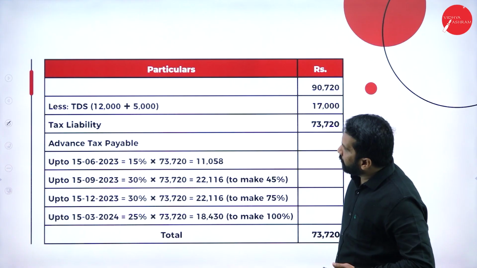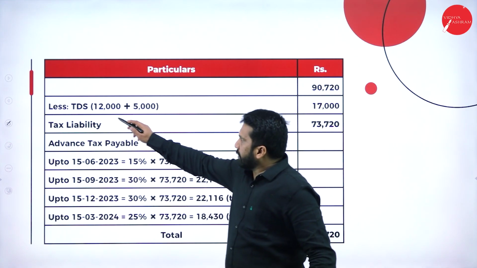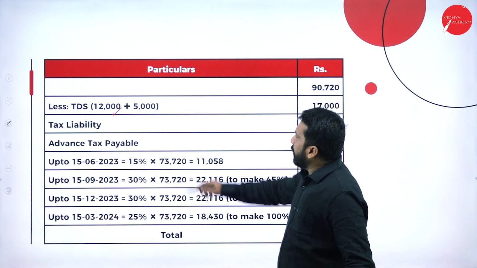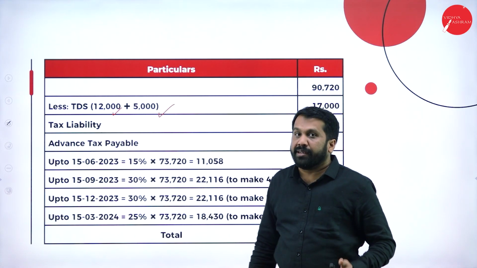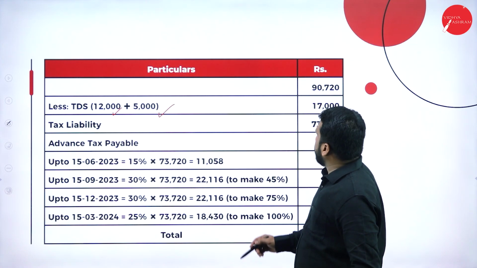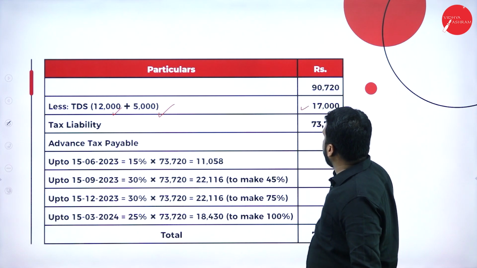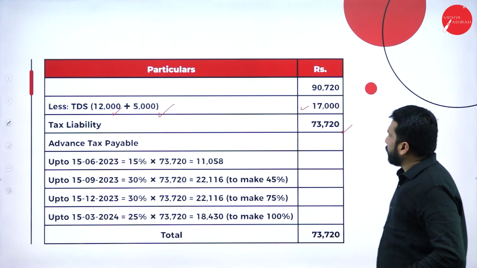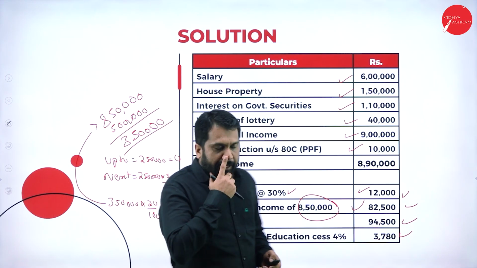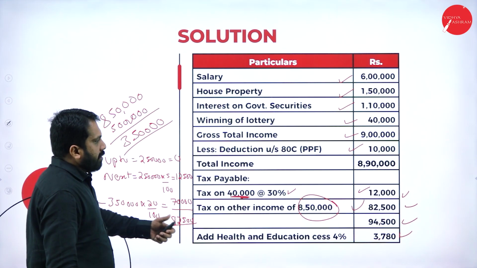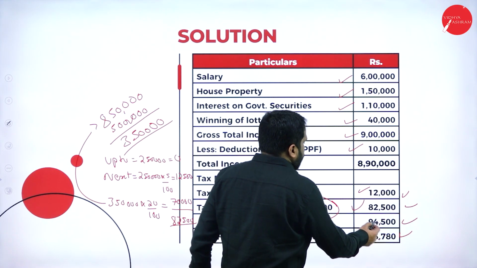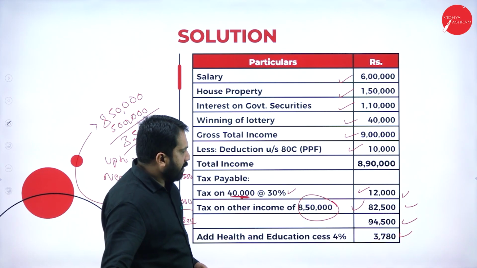Now, in this, already you paid 12,000 as tax towards the lottery income and 5,000 towards the other tax. So, total 17,000 already you have paid. The remaining will be how much? 73,720. Hope you are clear up to this. Now, the total tax liability as per this, 94,500. I'll calculate.